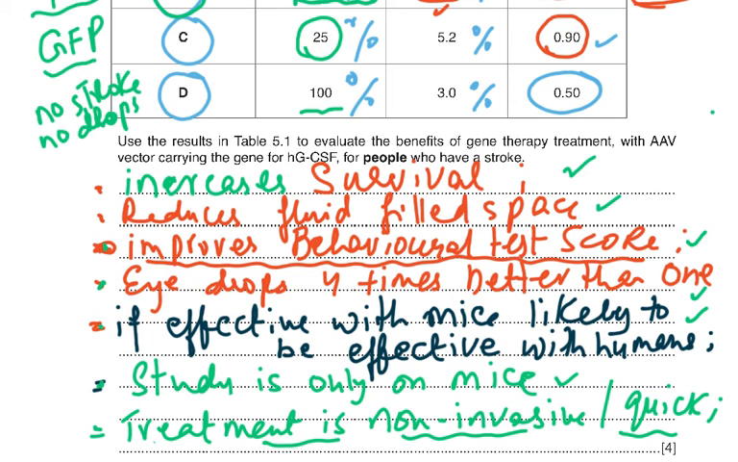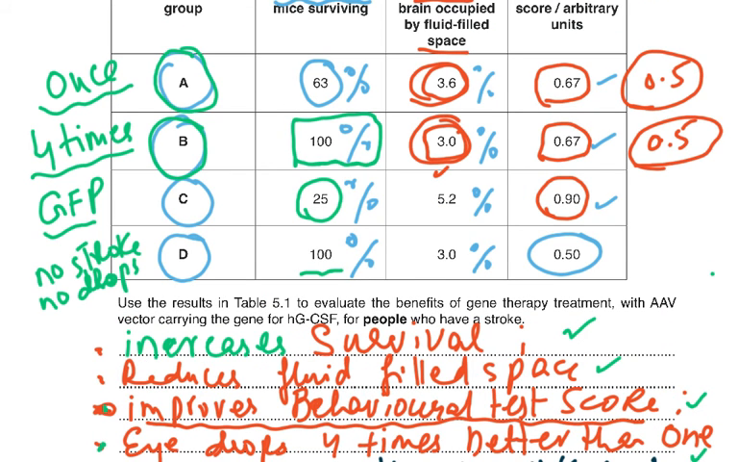And the data code is to support either one of the marking point 1 or 2 or 3. And this is the process data which you could have given me. I'll just show you an example of it. What was the marking point 1? It was increases survival. Now you could have compared 25% with 63%, or you could have compared 25% with 100%, or you could have said 63% versus 100%. So this was actually telling us about the survival.